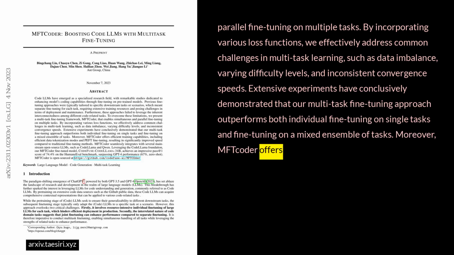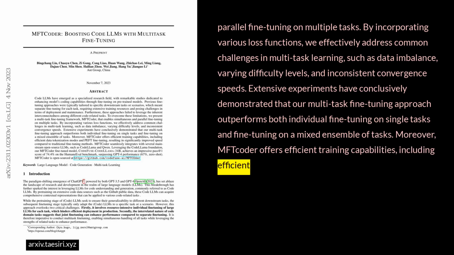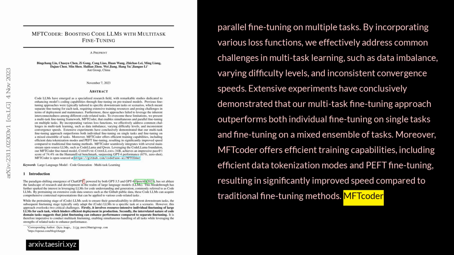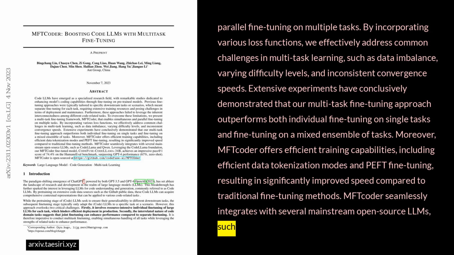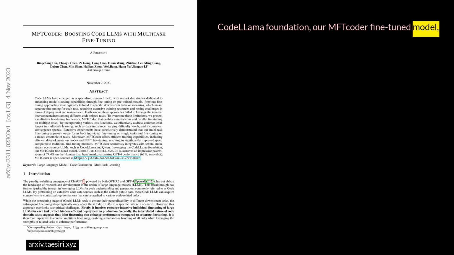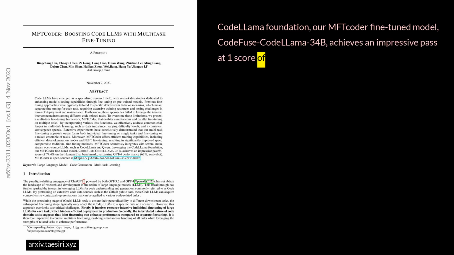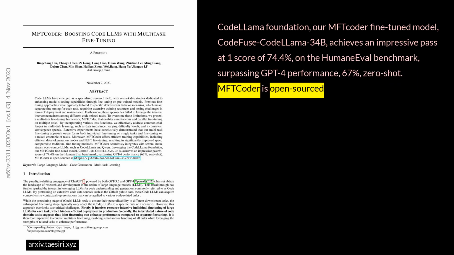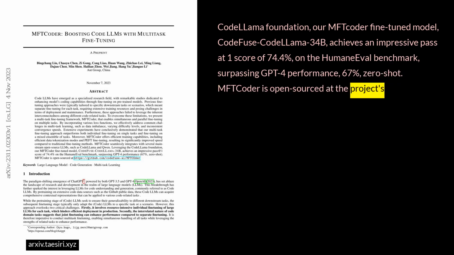Moreover, MFTCoder offers efficient training capabilities, including efficient data tokenization modes and PEFT fine-tuning, resulting in significantly improved speed compared to traditional fine-tuning methods. MFTCoder seamlessly integrates with several mainstream open-source LLMs, such as CodeLlama and Qwen. Leveraging the CodeLlama foundation, our MFTCoder fine-tuned model, CodeFuse-CodeLlama-34B, achieves an impressive pass@1 score of 74.4% on the HumanEval benchmark, surpassing GPT-4 performance of 67% zero-shot. MFTCoder is open-sourced at the project's website.